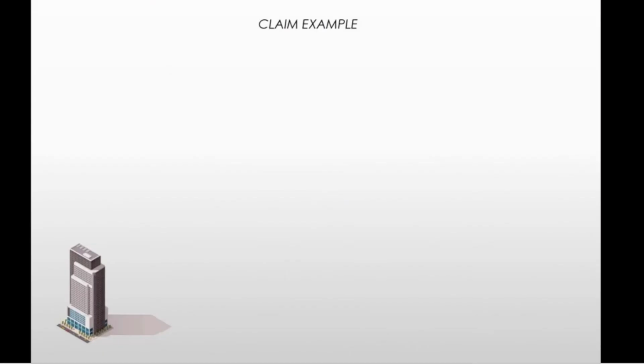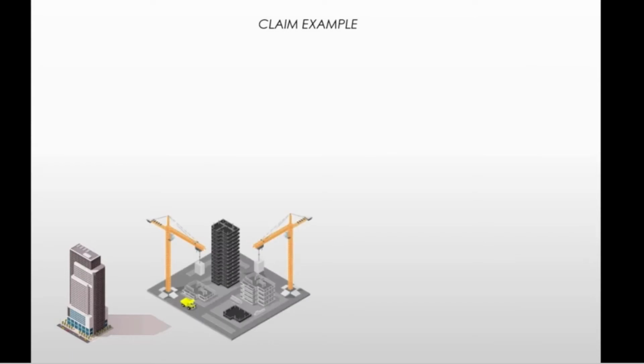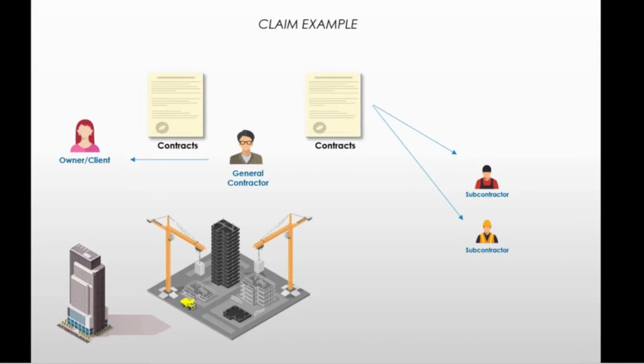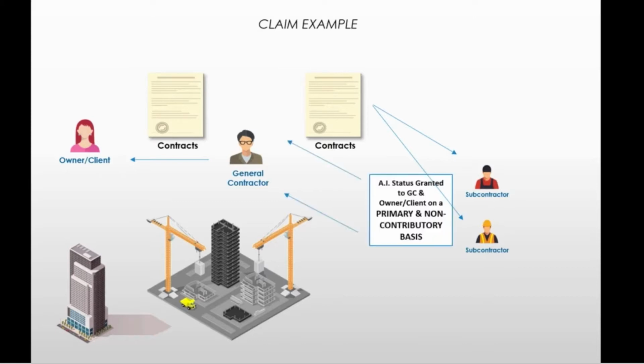Let's imagine the owner of a hotel chain has acquired some land in downtown Chicago to build a new hotel. The owner hires a general contractor to oversee and manage the construction of the hotel. The contractor will then hire other contractors and subcontractors to build the hotel. The construction contract will include agreed upon insurance requirements, which requires the general contractor and all subcontractors to name the owner as an additional insured on a primary and non-contributory basis.